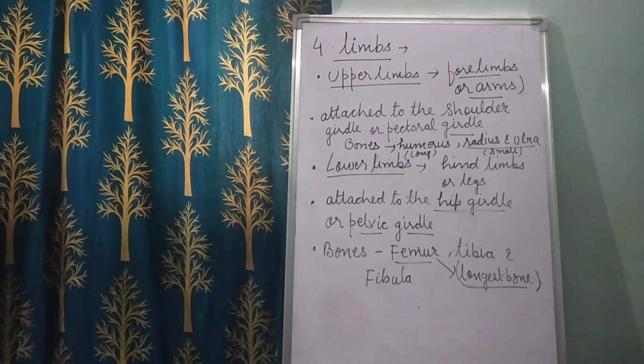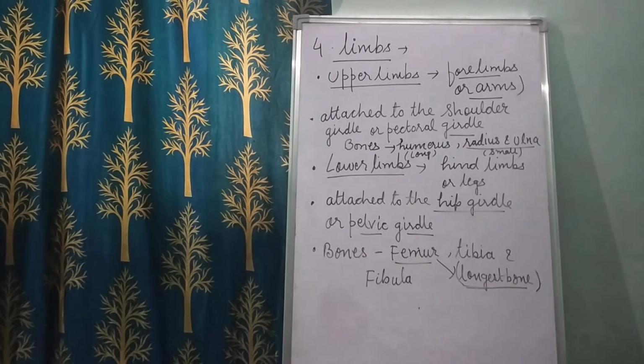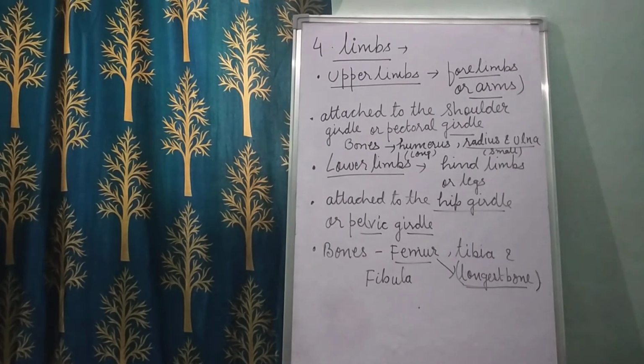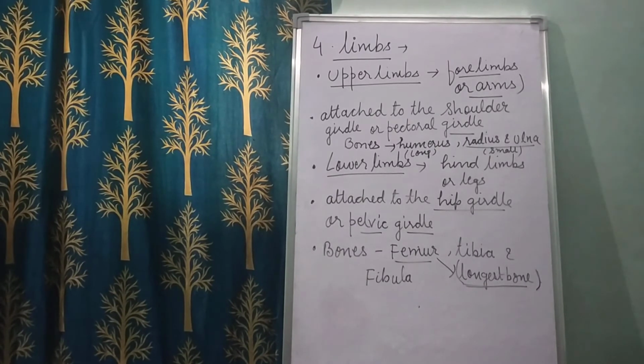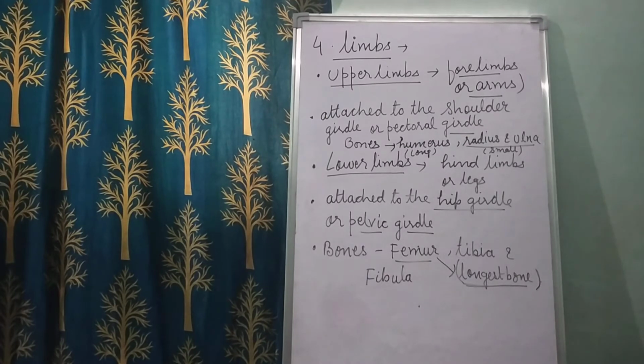The feet are made up of a number of small bones. So the limbs, we have two pairs of limbs, the upper limbs and the lower limbs. The upper limbs are your arms, and the lower limbs are your legs. The upper limbs have two parts, the upper arm and the lower arm, and the lower limbs also have two parts, the upper leg and the lower leg, right?